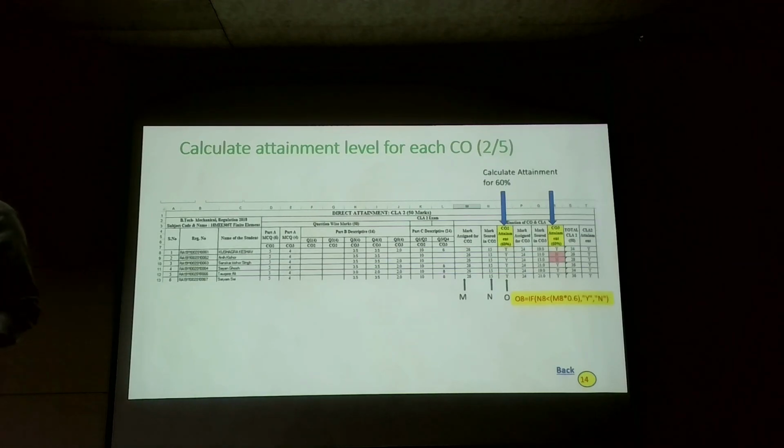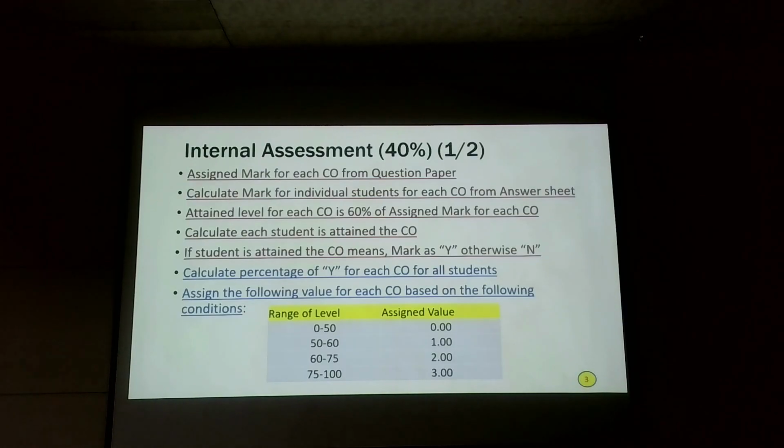If you take cycle test 1, only one CO will come. Don't worry about the cycle test, because we are going for the 21 regulation where FT1, FT2, FT3, whatever CO is applicable for it, you calculate it. Keep in mind the mark assigned for a particular CO and the mark got by a particular student. If it is 60% or more, give it as yes. That is the formula we are putting. Irrespective of FT1 or FT2, whatever assessment you are doing, the formula remains the same. Back. Now, yes.